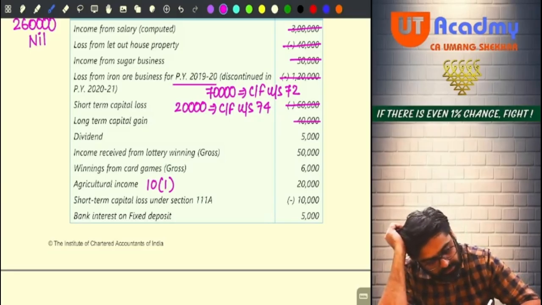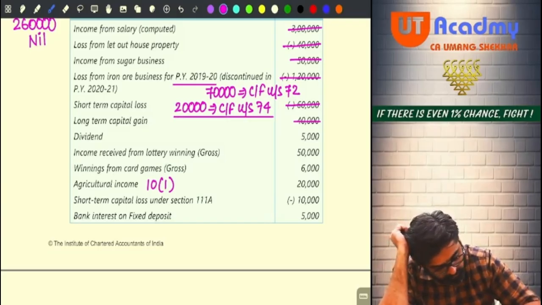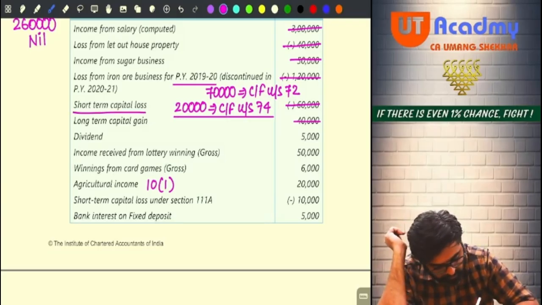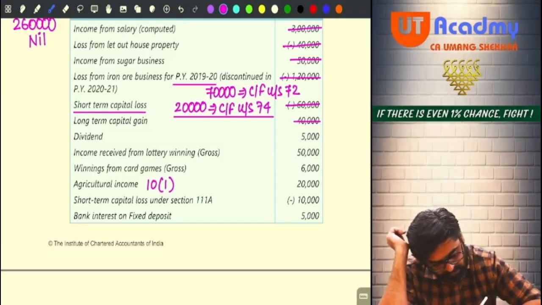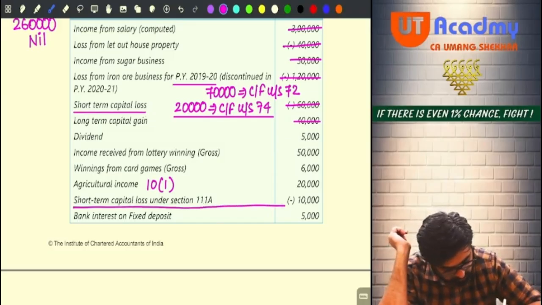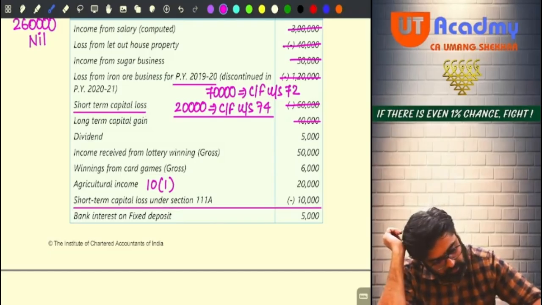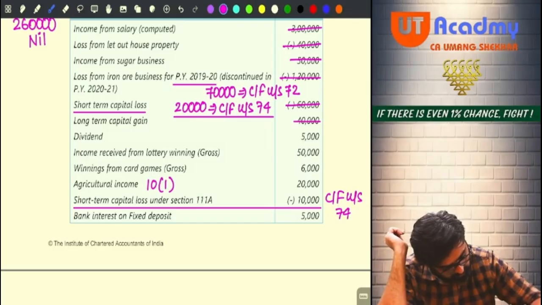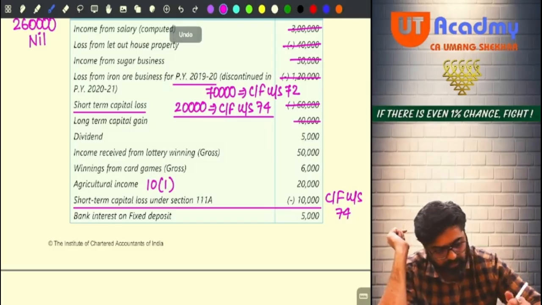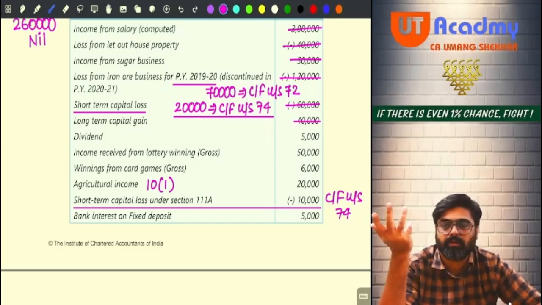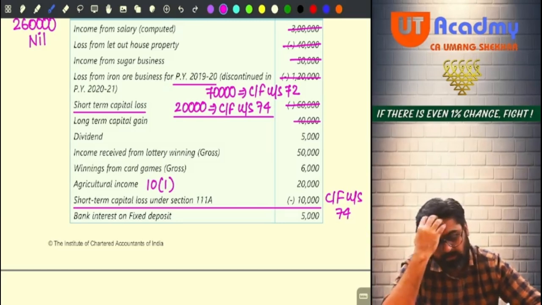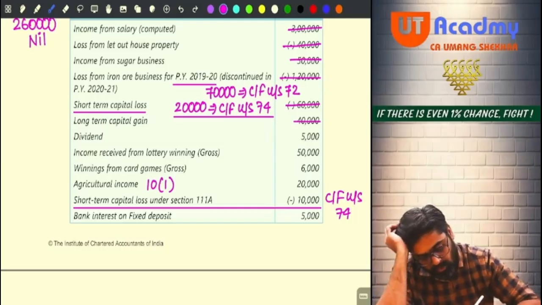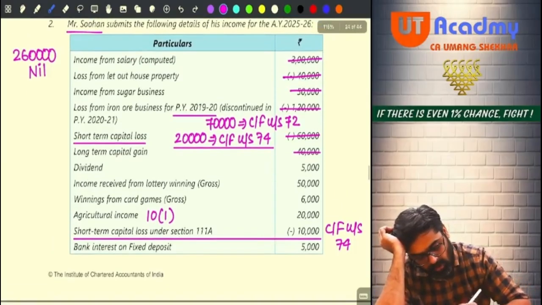Now see, this 20,000 remains short term capital loss. This short term capital loss remains, and this short term capital loss also remains. Okay. Now this will also be carried forward under section 74, because both the short term capital losses cannot be adjusted because there is no short term gain, no long term gain. Yes or no? Next one, bank interest on FD. So under the head PGBP, how much income is remaining now? Nil.